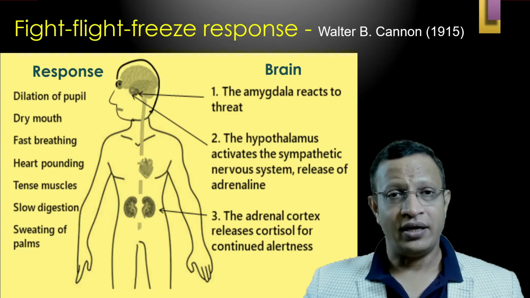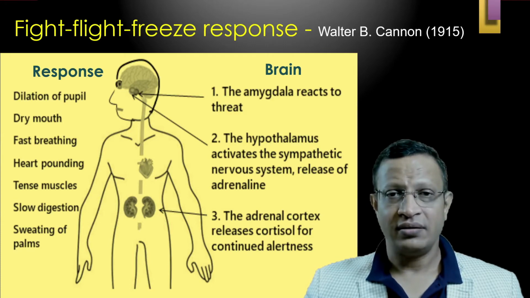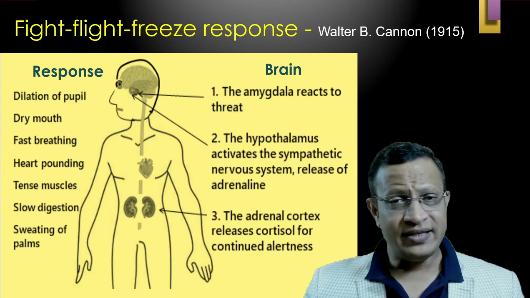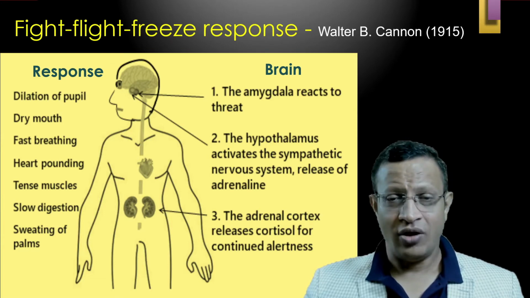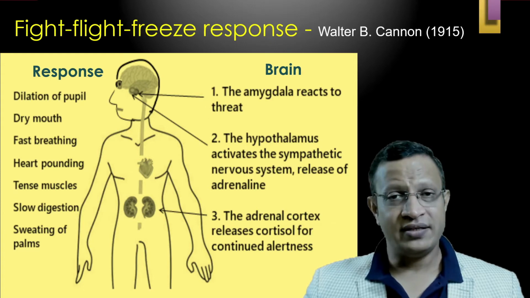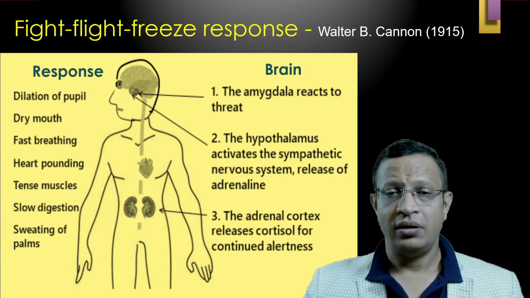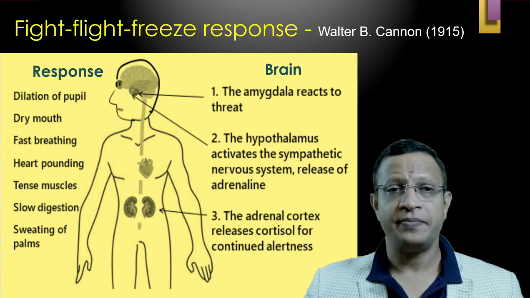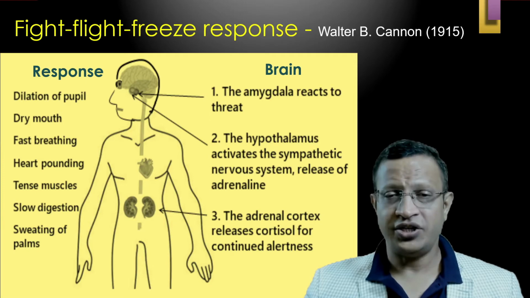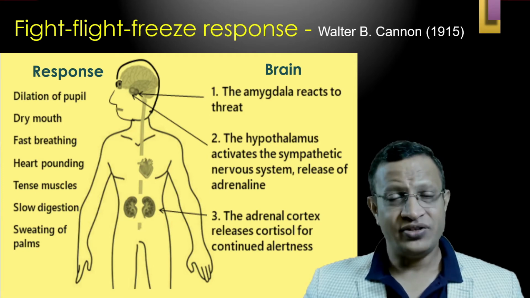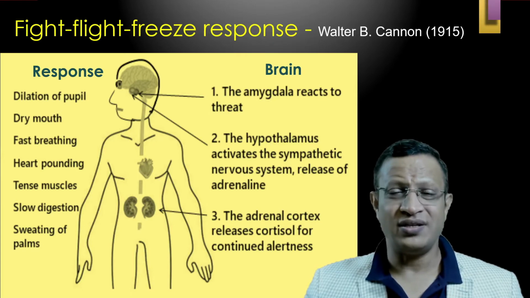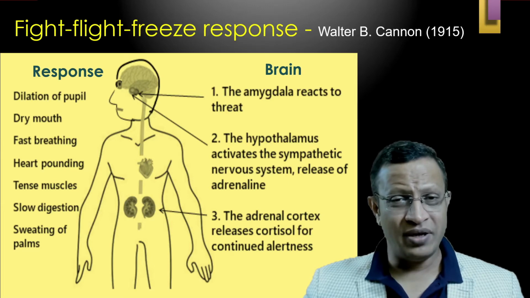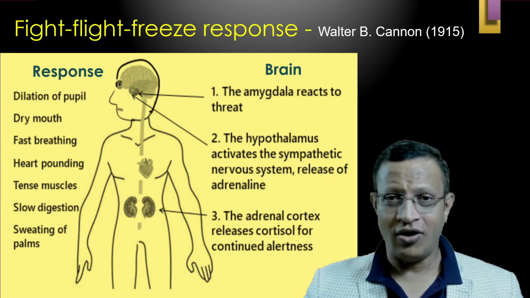Important hormones are released through the adrenal cortex, along with adrenaline, noradrenaline, and cortisol. This occurs within a few seconds. But at the same time, sympathetic activity also starts. This results in dilation of the pupil, dry mouth, fast breathing, increased heart rate, tensed muscles, slow digestion, and sweating of the palms. Digestion becomes slow because the blood is redirected towards the skeletal muscles so that the animal is ready for fight, flight, or freeze.